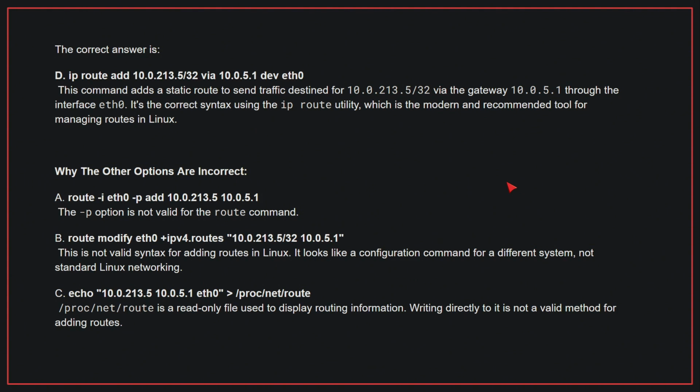C. /proc/net/route is a read-only file used to display routing information. Writing directly to it is not a valid method for adding routes. Therefore, the correct answer is D.